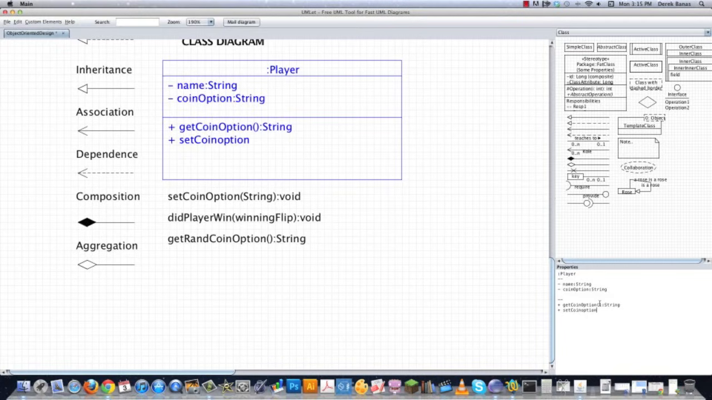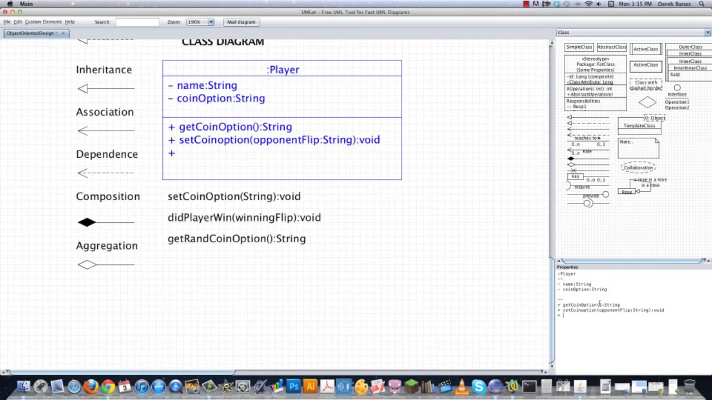Set coin option. And what's it going to get passed? It's going to get whatever the opponent flipped. I think that makes most sense. Opponent flip, and that's going to be a string. So it's either going to receive heads or tails, whatever the opponent flipped, and then it's going to choose the opposite. Later on, I'm going to figure out the logic behind exactly how I'm going to do that.